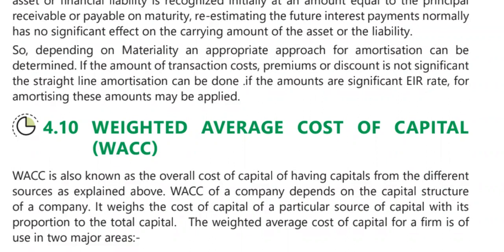Based on your different sources of capital, the weighted average cost of capital is going to be calculated, right? So in examination, he can tell you to calculate the different costs of capital first, and then he will tell you to find out the weighted average cost of capital. So what are the two major areas where the weighted average cost of capital is basically useful?